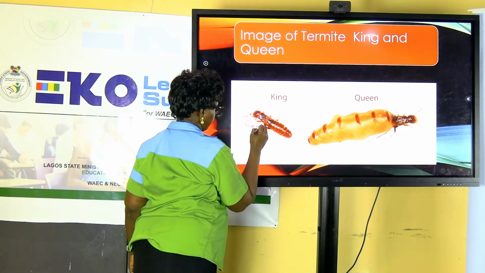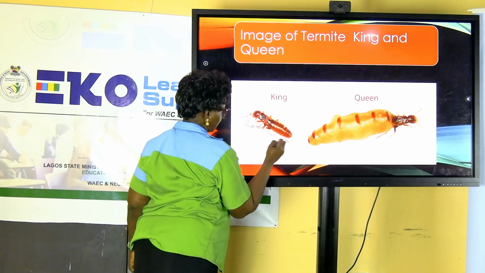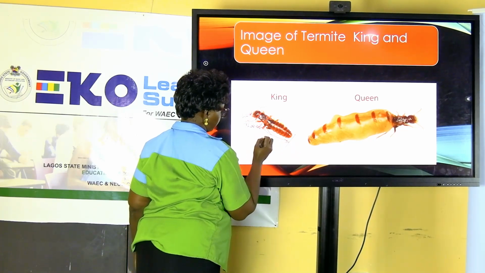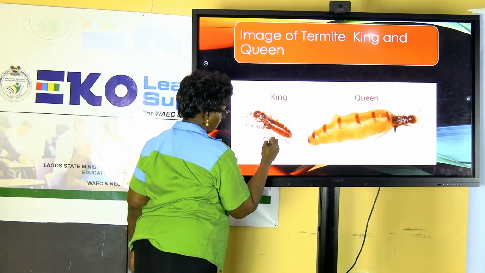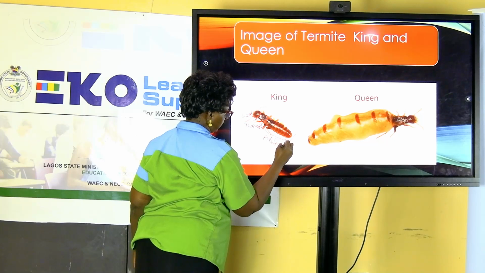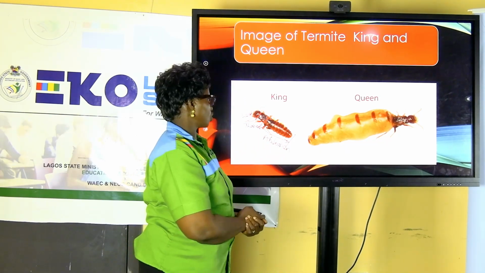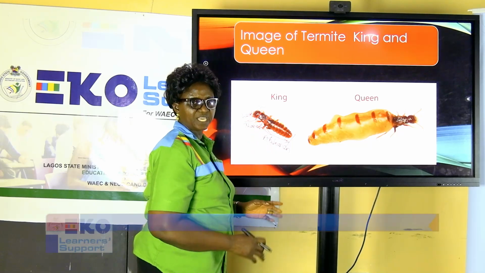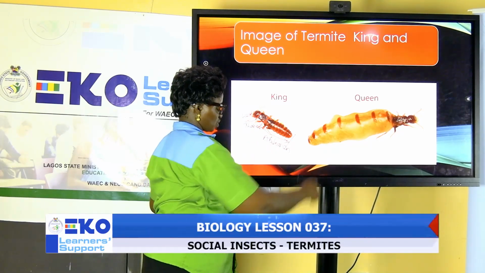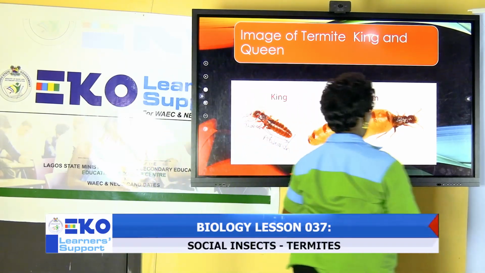And from here up to this end represents the abdomen. So when you compare this with that of the queen, you will come to understand that the size of the king is small compared to that of the queen. Look at the whole length covered.